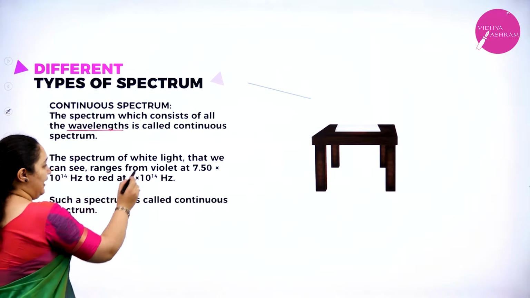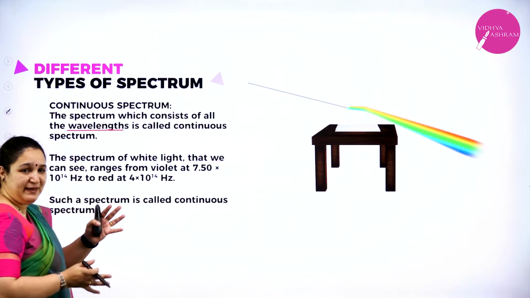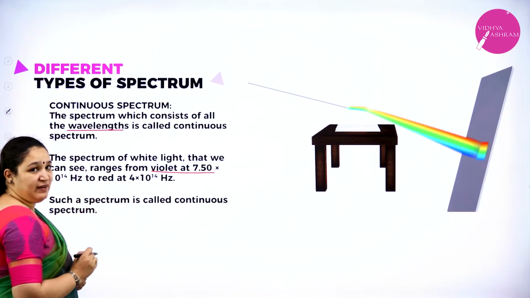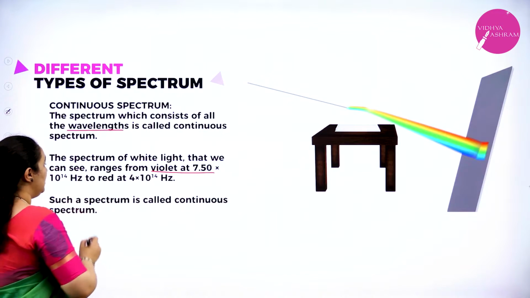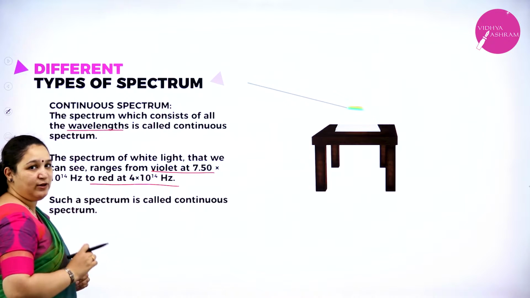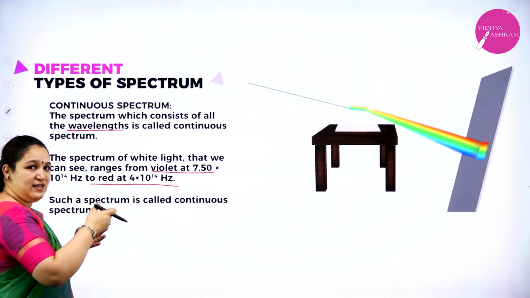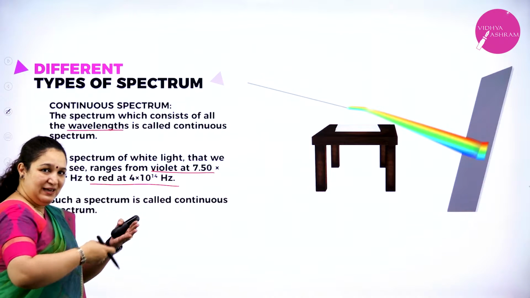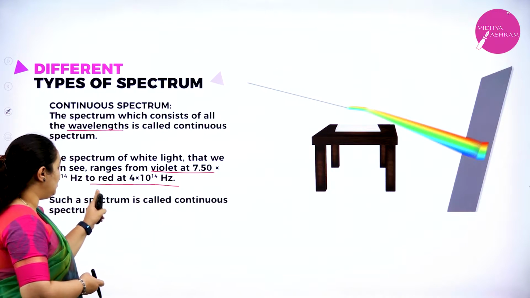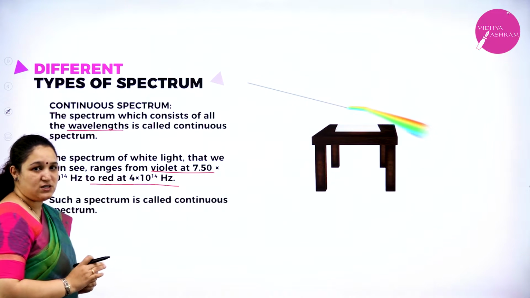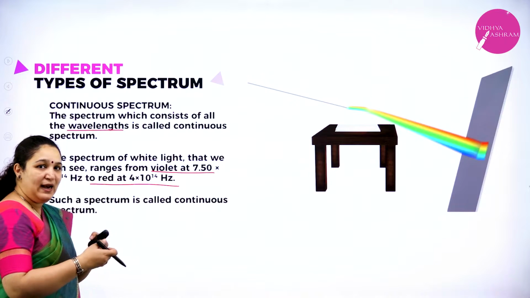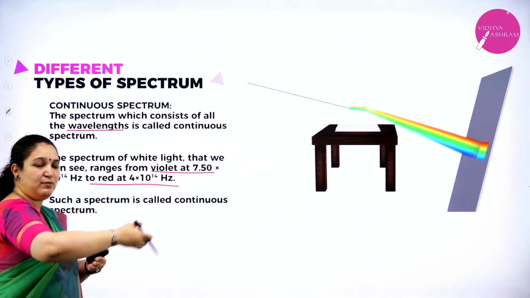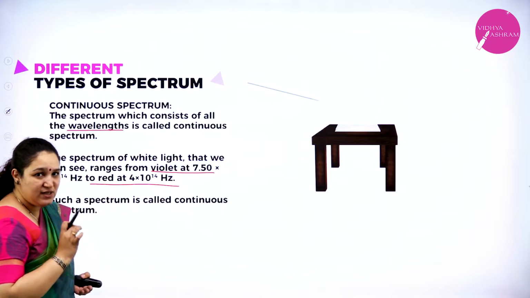If we pass white light through the prism, it will split up to give different colors, ranging from violet, that is 7.5 × 10^14 hertz, to red, 4 × 10^14 hertz. So it contains all the light, that is VIBGYOR, which you have learnt. All the lights ranging from 7 to 4 × 10^14 hertz. One line is overlapping with the other and it looks like continuous merging of the different colors to give one full band. So that is called continuous spectrum.